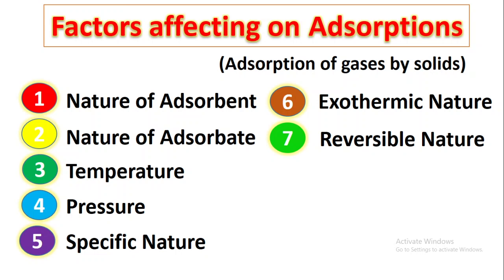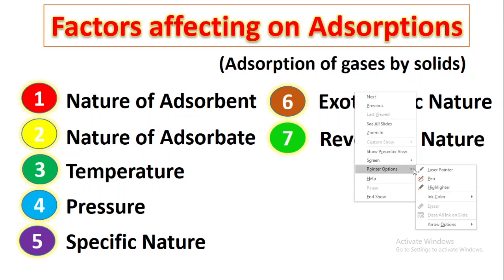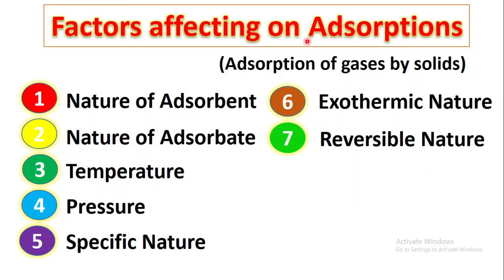Today we are going to discuss factors affecting adsorption. In the previous session we have seen what is meant by adsorption, adsorption isotherms, and different types of adsorption isotherms such as the Freundlich adsorption isotherm, Langmuir adsorption isotherm and adsorption isobar. Adsorption is basically a phenomenon in which one substance gets accumulated over the surface of another substance.